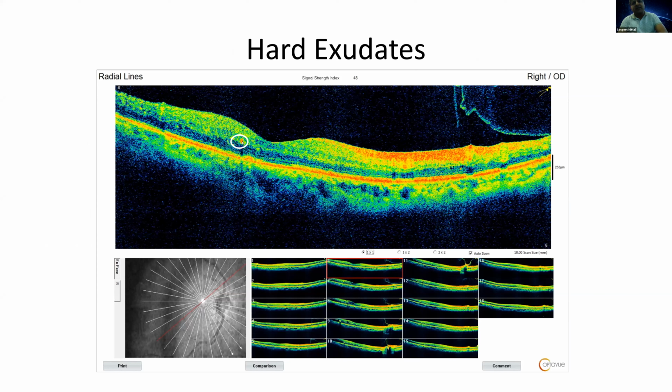So Sangeet, you can show the shadowing of that also. Yeah, of the hard exudate. Okay. So you see once this hyperreflective lesion is present, if you see below that, there is total absence of the signal here. So this is the shadowing that Dr. Saurabh Sinha said, the shadowing effect of these hyperreflective lesions. I'll come to the shadowing later. I have some slides for that.